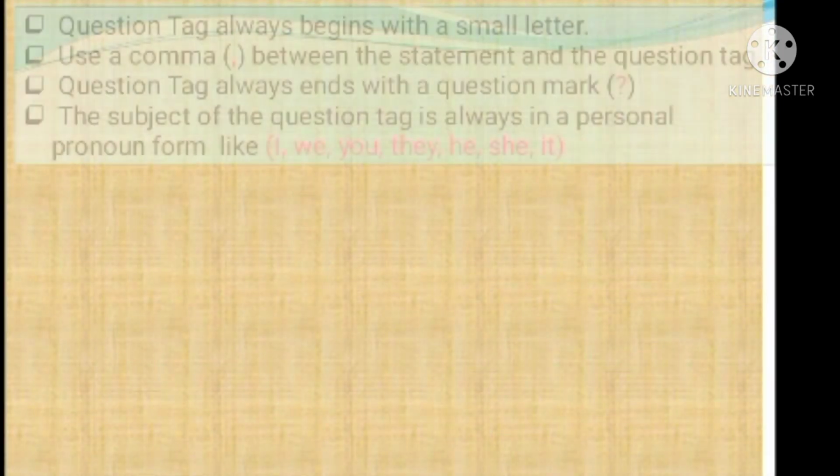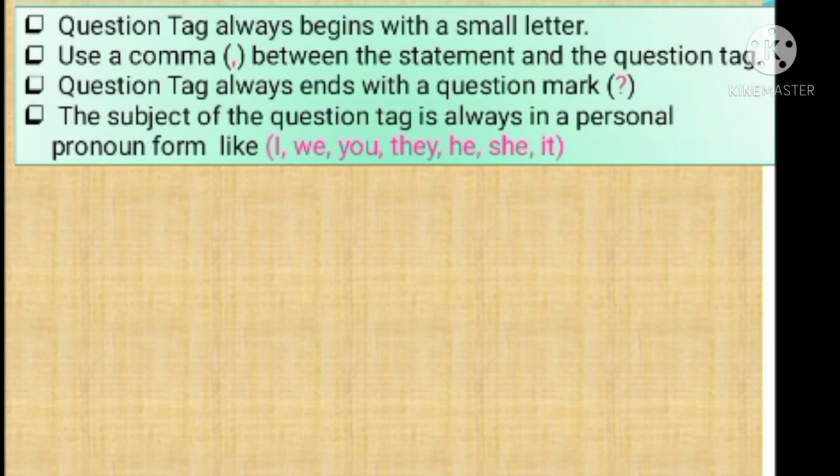So dear friends, let us see some more rules. A question tag always begins with a small letter. Use a comma between the statement and the question tag. A question tag always ends with a question mark. The subject of the question tag is always in a personal pronoun form like I, we, you, they, he, she, it. In the place of a noun, we should write the proper subject pronouns in question tags.